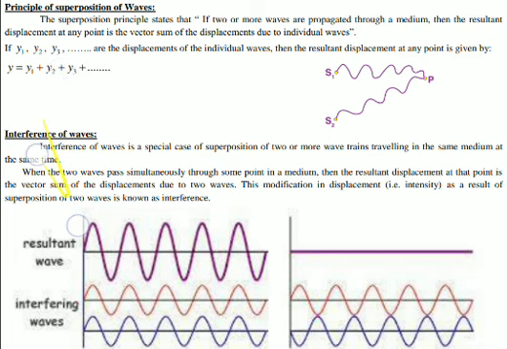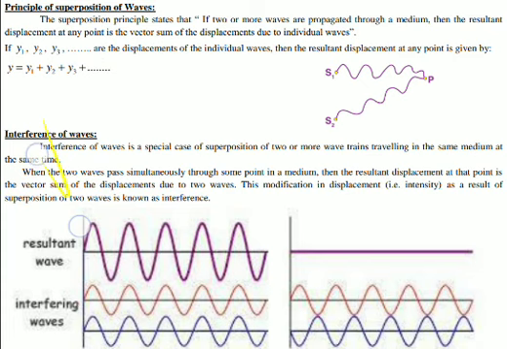If the resultant displacement is y, then y = y1 + y2 + y3 + y4, and so on, depending on the number of waves that exist there.